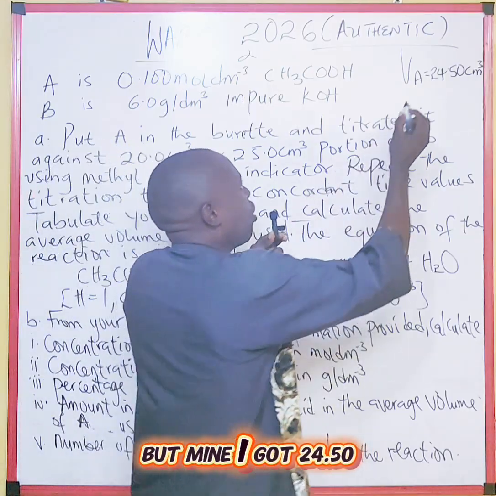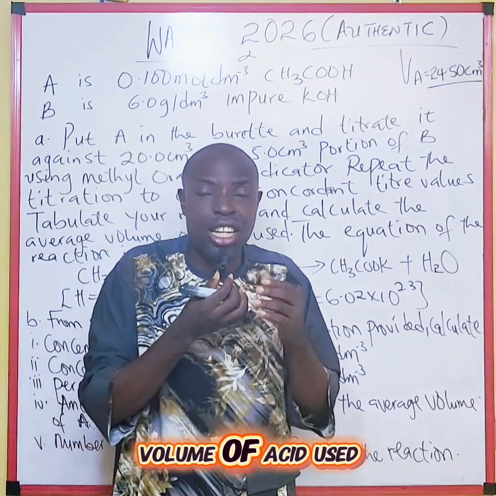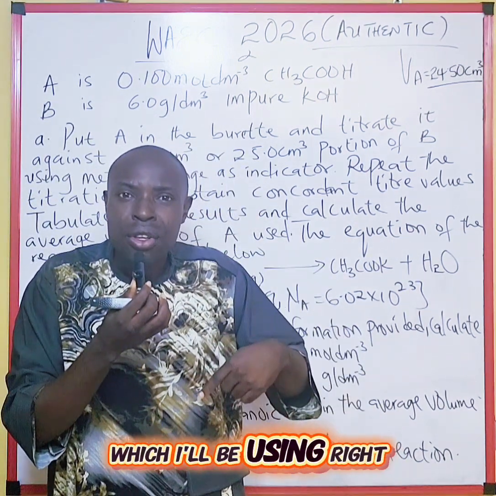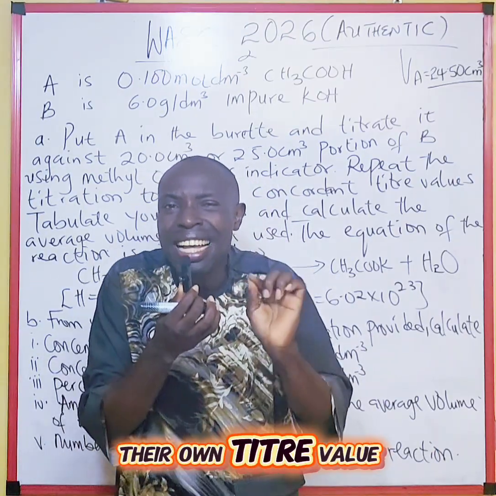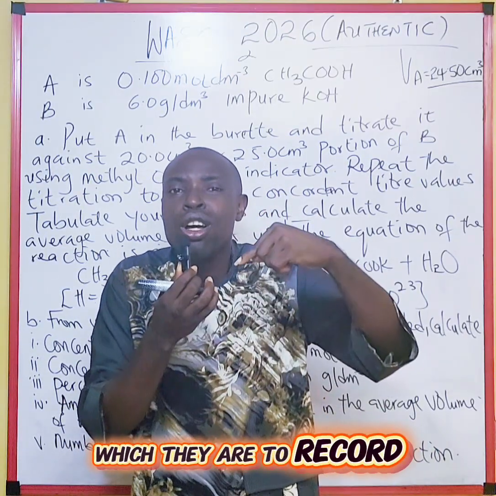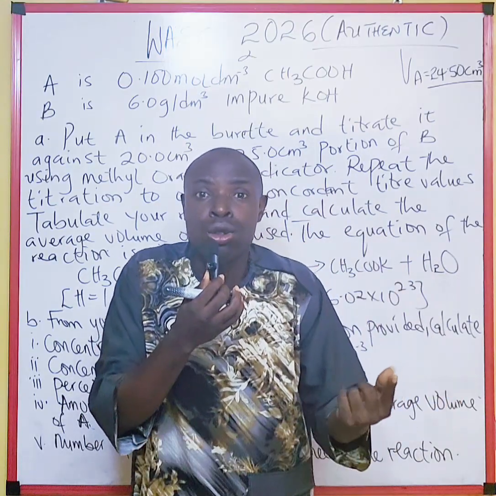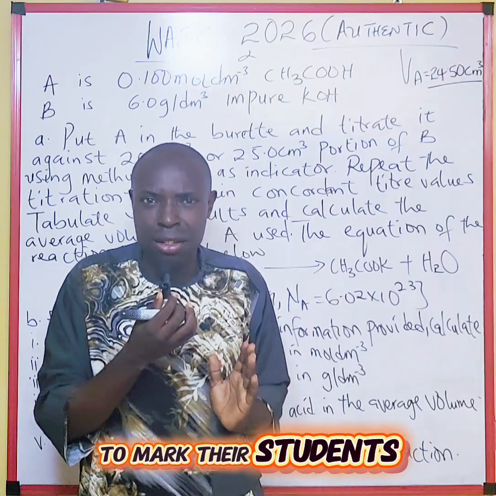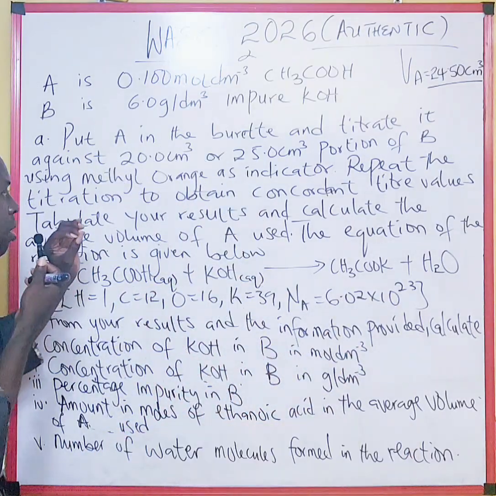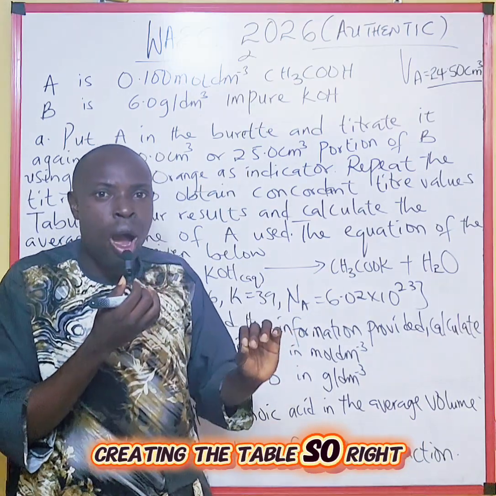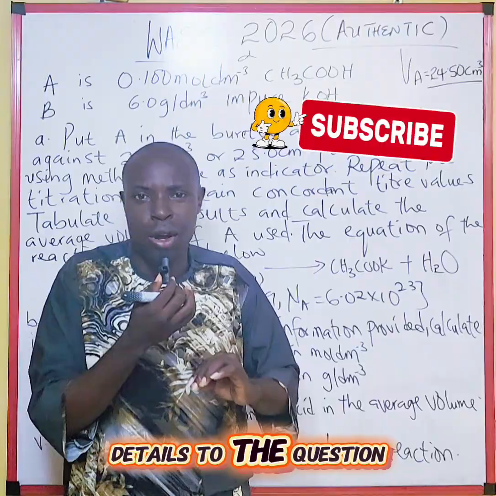But I got 24.50 cm cube as my average volume of acid used, which I'll be using. And every school should have their own titre value, which they record in a sheet and give to WAEC, which WAEC will use to mark their students. Is that understood now? So we're going to be solving this question, creating the table. So right now, let us go into details of the question.